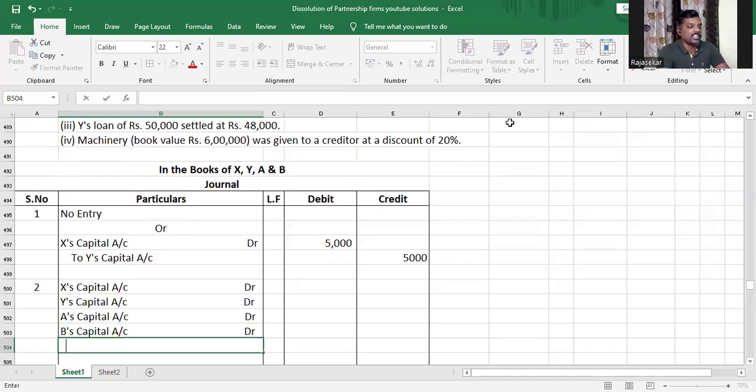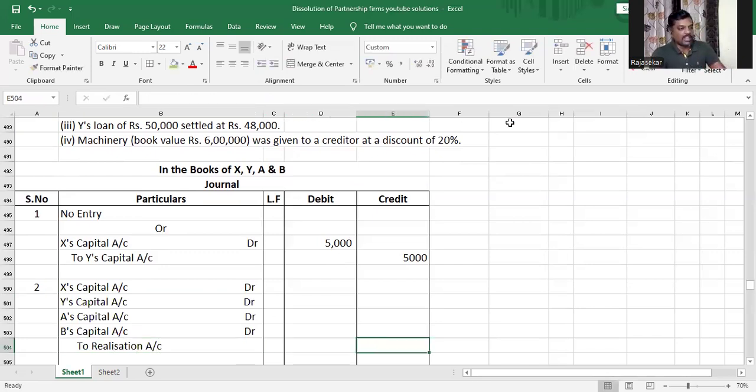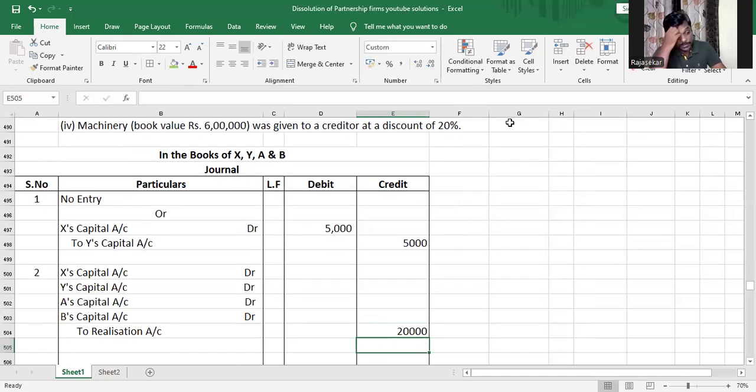Whenever an asset is realized, realization account will be credited. Am I right or not, my dear children? So to realization account, what is the value of the asset that was realized? An investment of 20,000. So 20,000. It's being taken over by the partners X, Y, A and B. And if the asset is sold for cash, bank account debit to realization account is a journal entry.